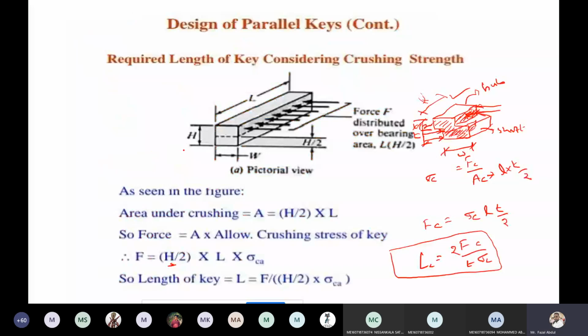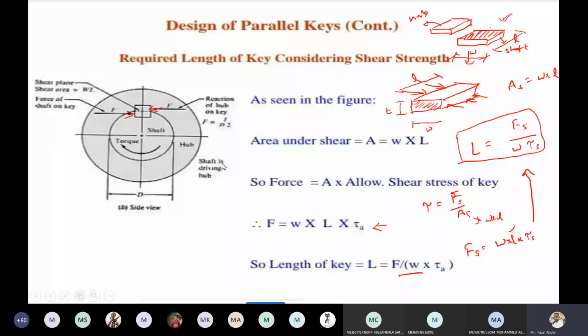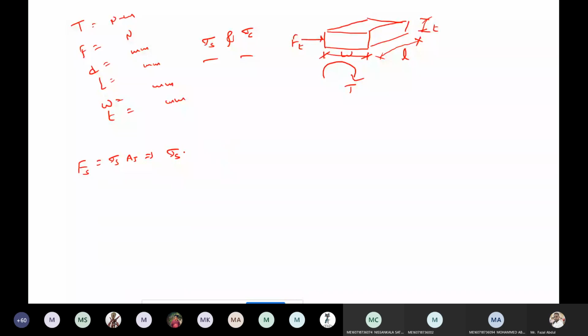W into L. Now, torque transmitted by the shaft, solid shaft. What is the equation? Pi by 16 into sigma s into D cubed.